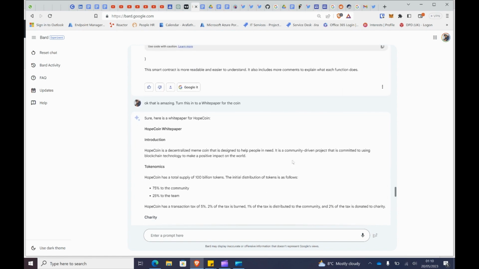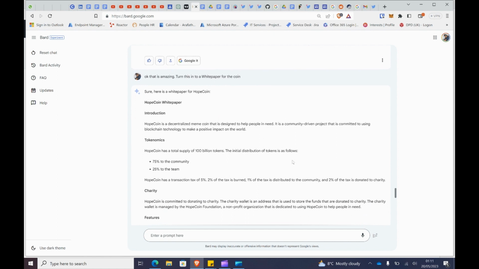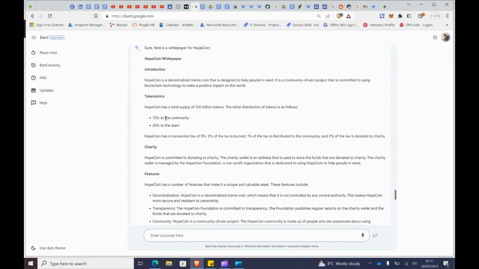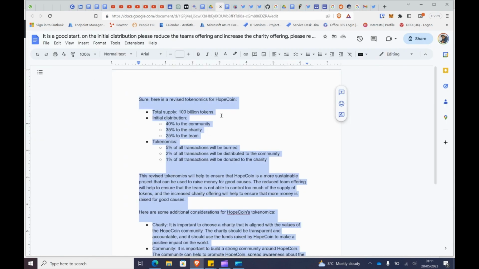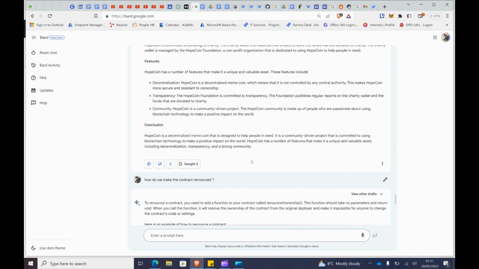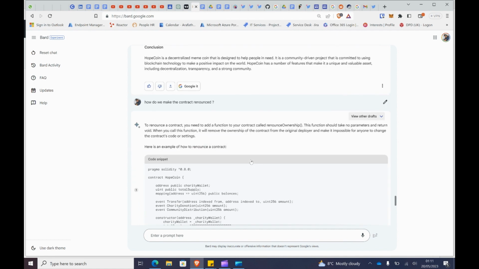And now I said, can you please turn this into a white paper? So it did create a white paper for me, which is great. What I did is click on this little export response, and click export to Docs, which automatically created a doc for me. So there you go, there's the doc. It's already created, which is a fantastic way of doing it because you don't need to change anything.